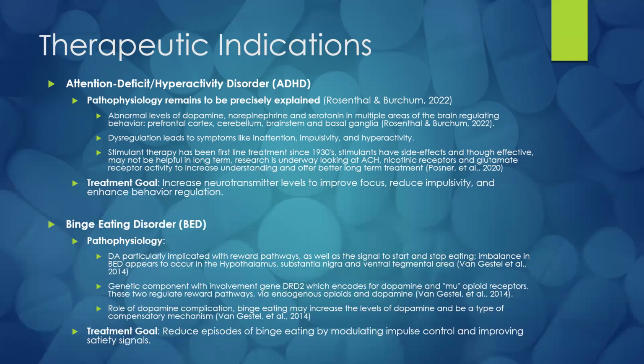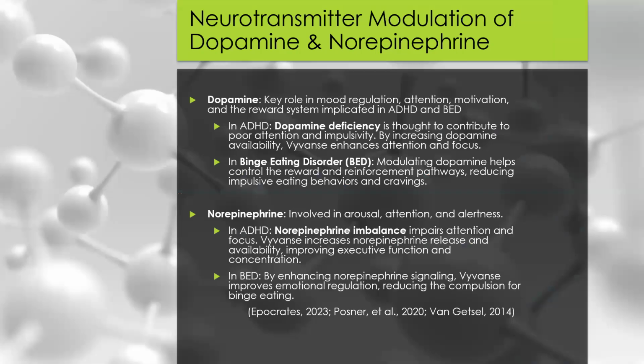Dysregulation of the dopamine system in BED may lead to heightened reward sensitivity, which in turn reinforces compulsive eating behaviors, creating a vicious cycle of binge eating, increased dopamine release, and reinforcement.